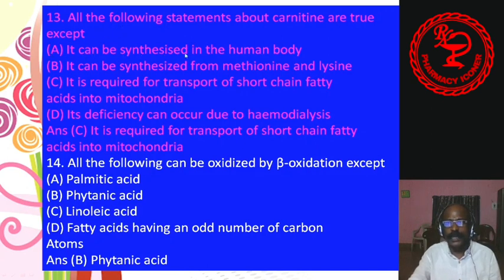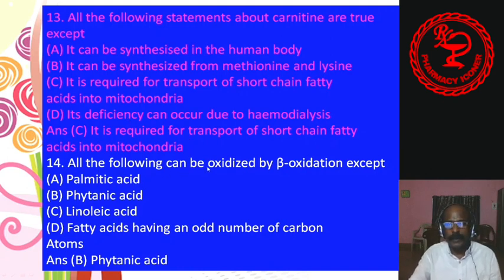13. All of the following statements about carnitine are true except which? A, it can be synthesized in the human body. B, it can be synthesized from methionine and lysine. C, it is required for transport of short chain fatty acid into mitochondria. D, its deficiency can occur due to hemodialysis. Answer is C. It is required for transport of short chain fatty acid into the mitochondria is the false statement.